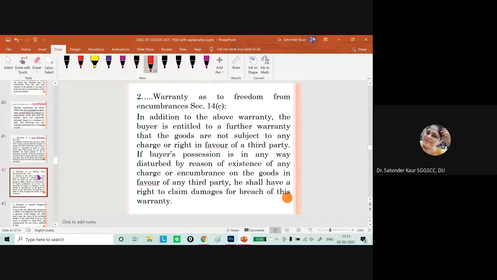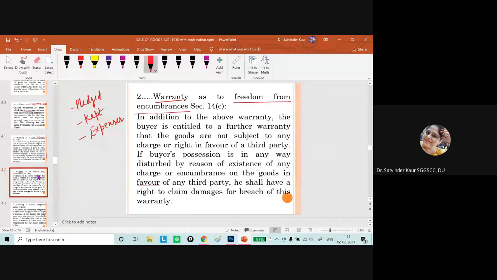The second implied warranty is freedom from encumbrances. If the goods have been pledged with someone, or kept with someone for some specific purpose, and the other person has given possession after making some payment or incurring certain expenditure to get possession of the goods, then such expenditure is to be borne by the seller.